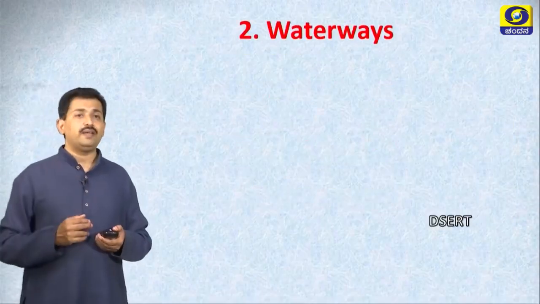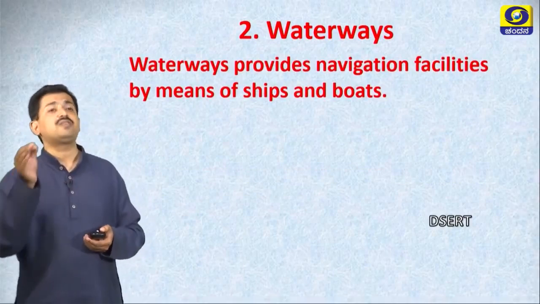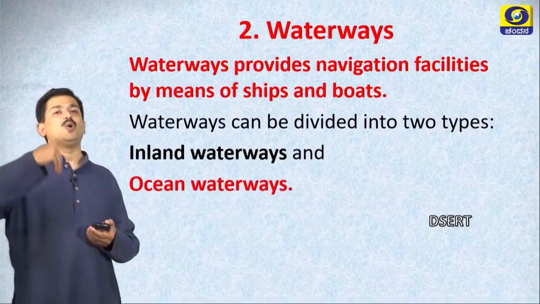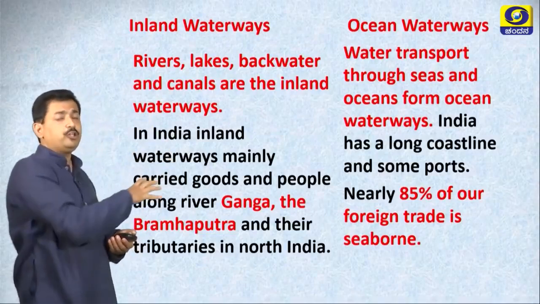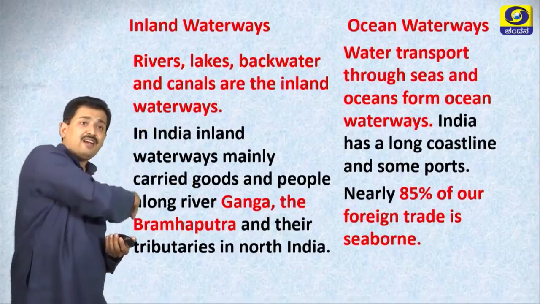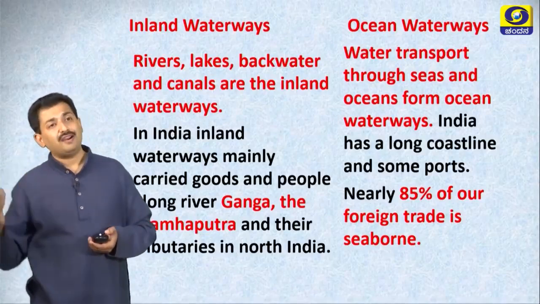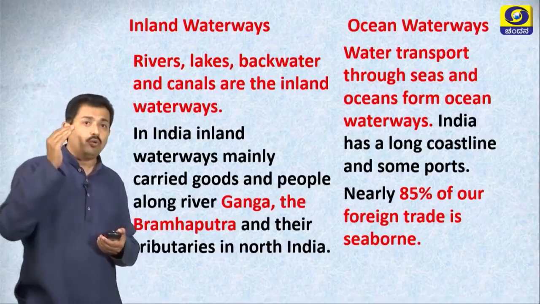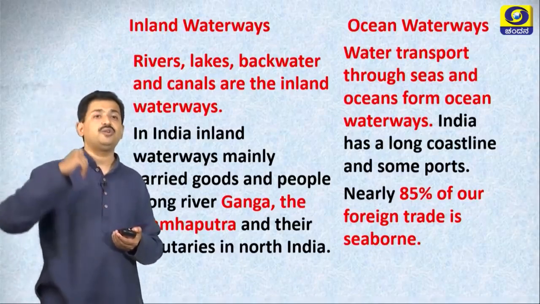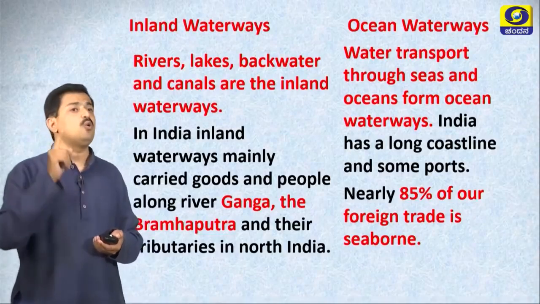Let us go to the waterways, the next type. Waterway provides navigation facility by means of ships and boats, right. Waterways are of two types, inland waterways and ocean waterways. On the screen, I am showing you the difference between inland waterways and ocean waterways. Inland waterways are carried on rivers, lakes, backwaters, canals, etc. Ocean waterway transport is through seas or oceans from one nation to another. Nearly 85% of our foreign trade is through ocean waterway.